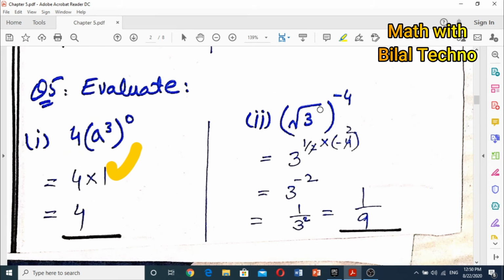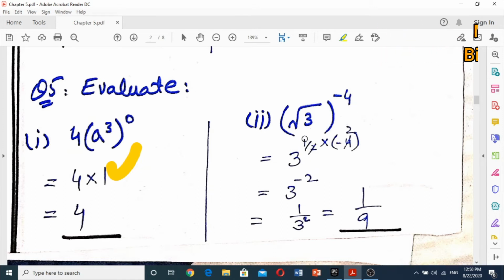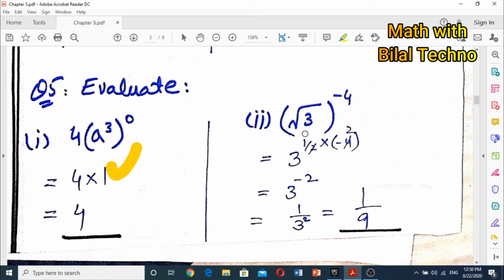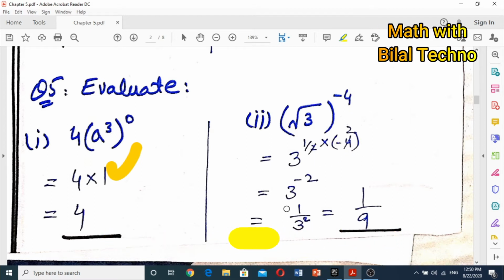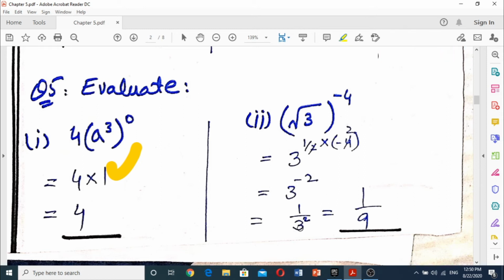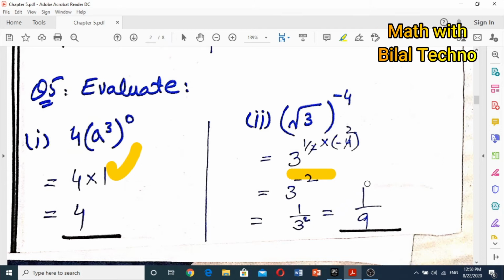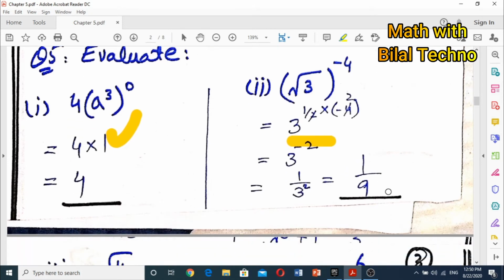Next question is square root of 3 raised to power minus 4. We will solve it like this: 3 raised to power 1 by 2. By removing the square root, we can write 1 by 2 in the power. Multiply by minus 4, so 2 times 4. So 3 raised to power minus 2. So 1 by 3 square because of the minus, and we can write it as 1 over 9.